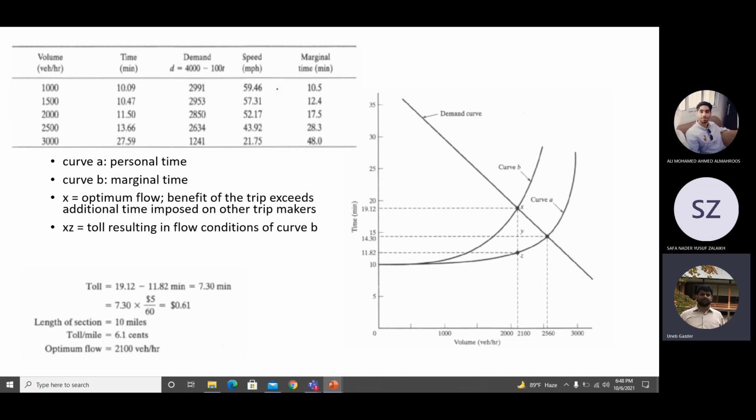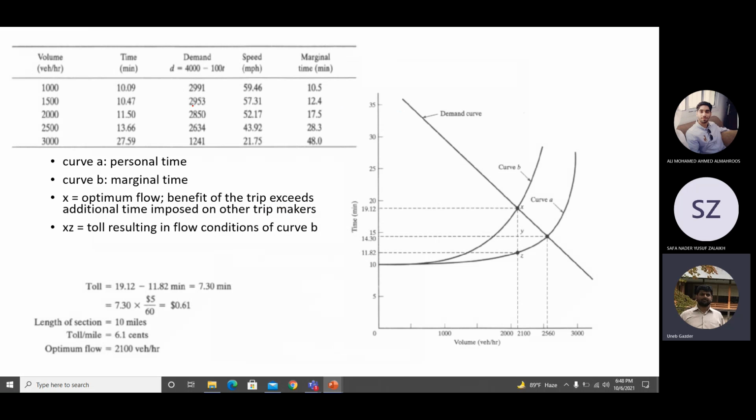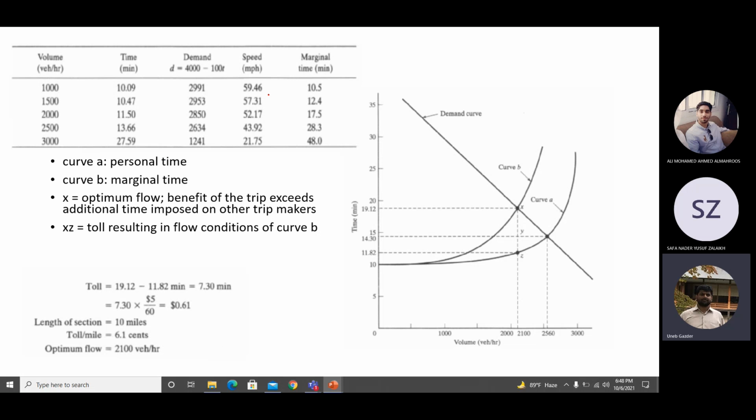Then you can calculate the speed using time, because the highway has 10 miles. I don't know whether they asked for it. They didn't ask for it. Anyway, you can calculate the speed because you know the average travel time and the length of the highway. Speed is distance upon time, no problem. Only thing you have to convert minutes into hours. But speed is not the point of discussion here.